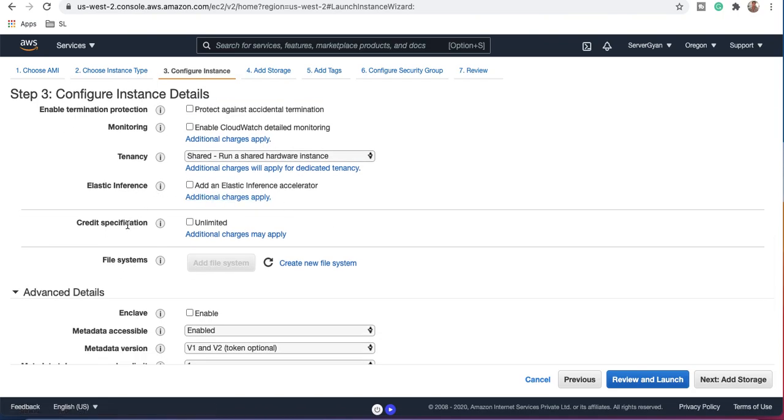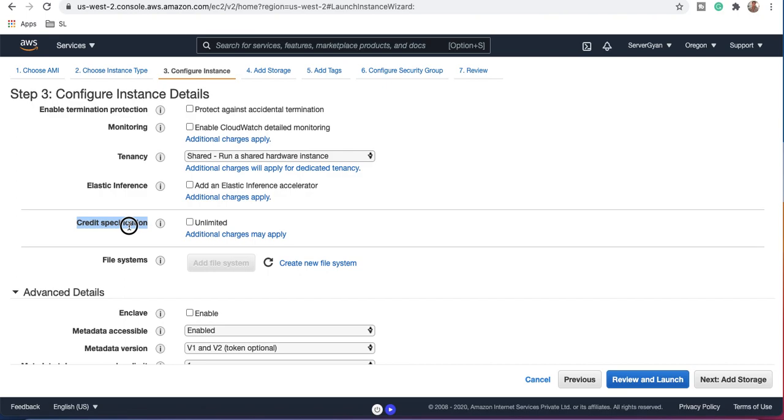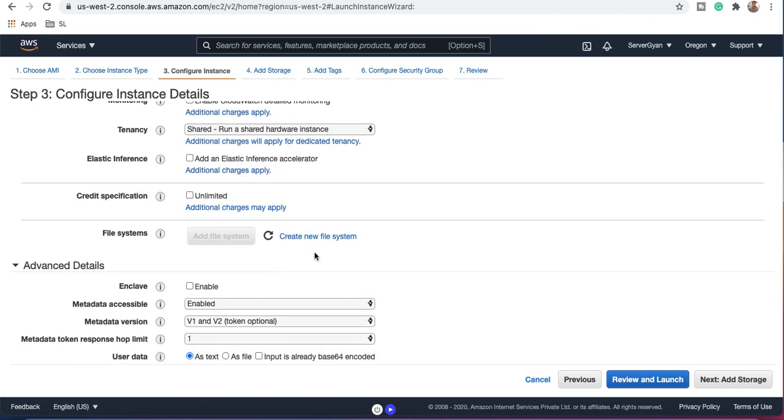Moreover, if you talk about credit specifications, right now we have unlimited here. Why is it so? Because earlier it used to be for T2 and T3, but right now we have T4G as well. So rather than specifying multiple instance types, AWS has modified this option as CPU specification. Moreover, AWS has started providing a new feature. We have already seen the use case of EFS, which means Elastic File System. If you have that, you can mount EFS within your operating system. It means it is going to modify the entry of your fstab from here itself.